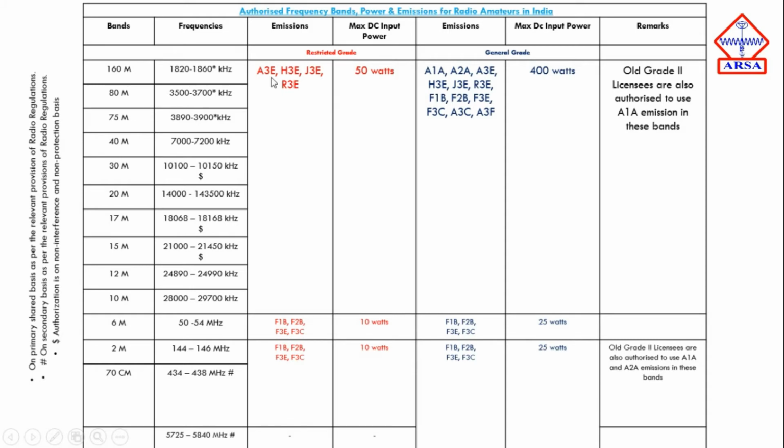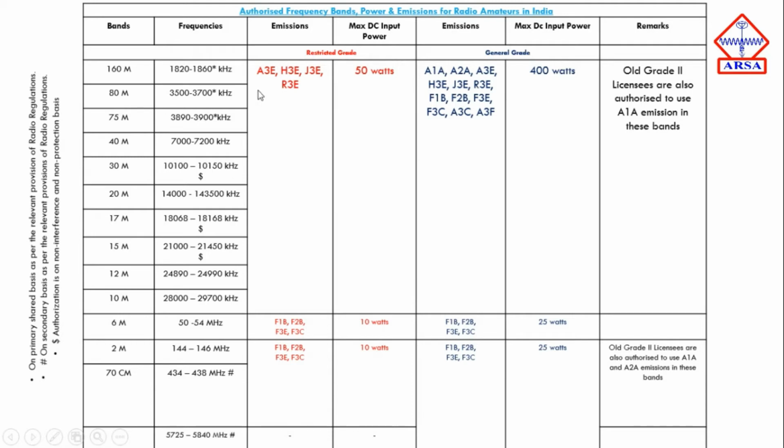for the 160 meter band, the emissions for restricted grade are A3E, H3E, J3E and R3E, and the maximum DC input power is 50 watts. The general grade can use all of these, that is A1A, A2A, A3E, H3E, J3E, R3E, F1B, F2B, F3E, F3C, A3C, A3F, and the maximum DC input power for general grade is 400 watts.